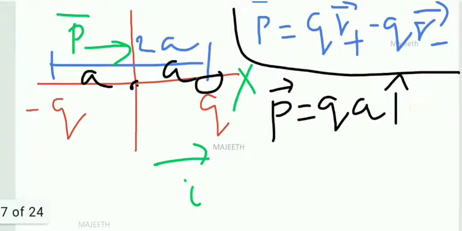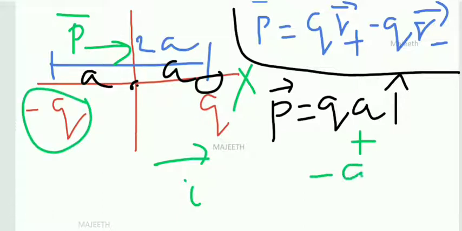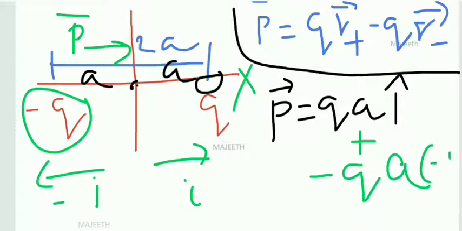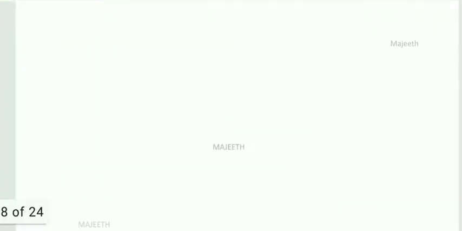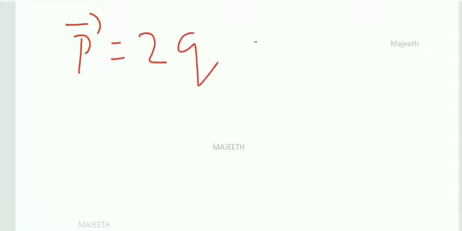Okay, plus what do we have to do? What is this charge? This is minus, because we are finding the total dipole moment, minus q. What is the distance from the origin? Because r plus is a position vector from the origin. So what is the distance from the origin? a. In which direction is this minus q? Negative i direction, right? So I put minus i vector. Clear? So if you add both, then what we get is p is equal to 2qa i. Clear or not?